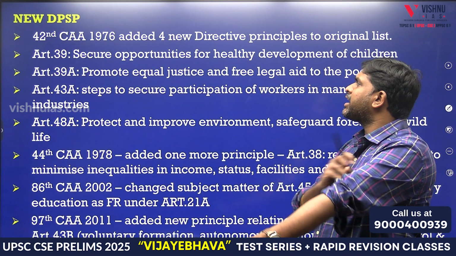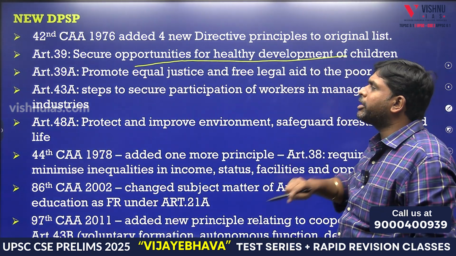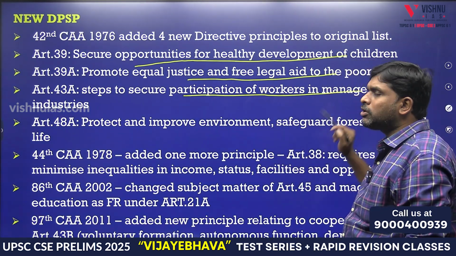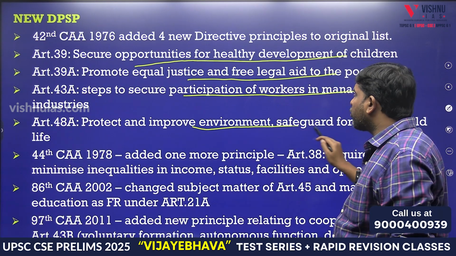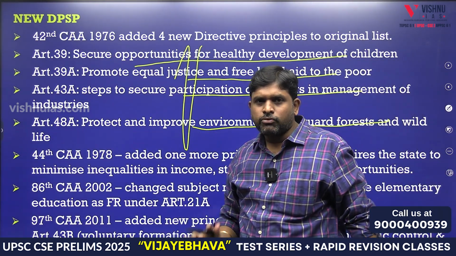We have new DPSPs. The 42nd Constitutional Amendment added 4 DPSPs. One is securing opportunities for healthy development of children, promote equal justice and free legal aid, steps to secure participation of workers in management, protect and improve environment, safeguard. These 4 have been added by the 42nd Amendment. What have they been added for?